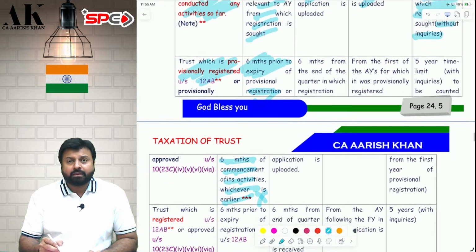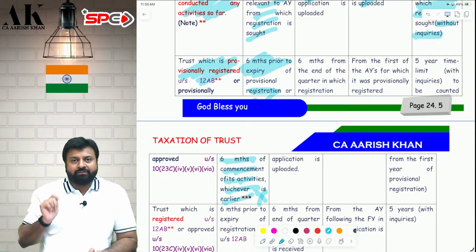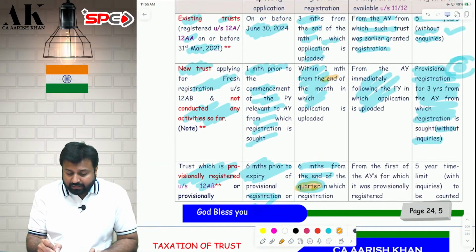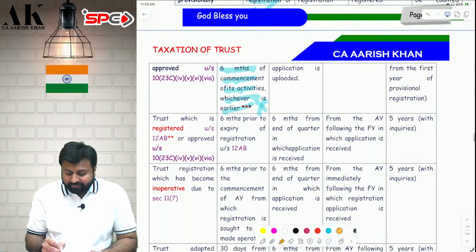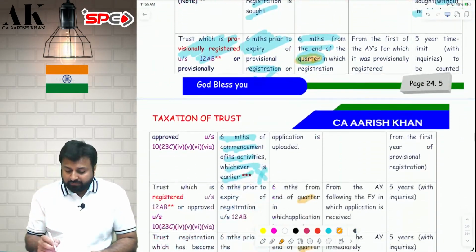Your provisional registration will expire after 3 years, so you have to make an application after 2.5 years. Then, within 6 months from the end of the quarter. Now pay attention: now everywhere quarter is written, not month. Here it was month, here it was month, but from this year onwards, everywhere it is quarter. They amended this last year, in 2024. So within 6 months from the end of the quarter, you will get a registration.